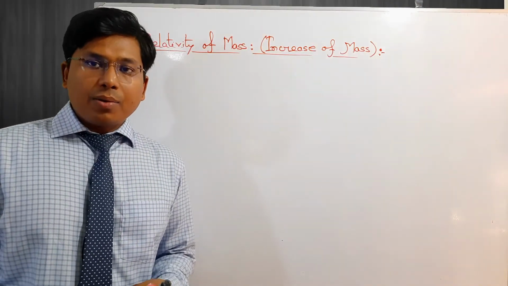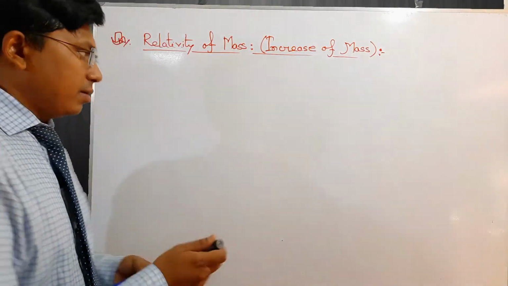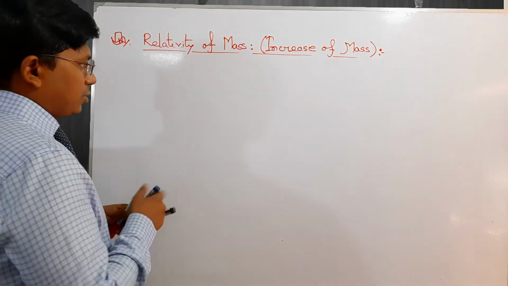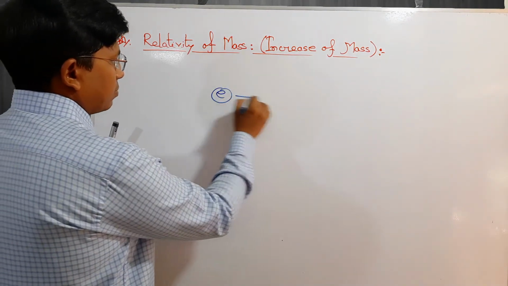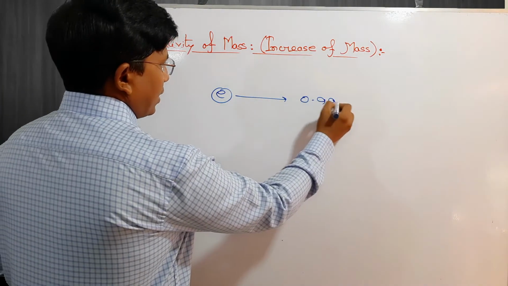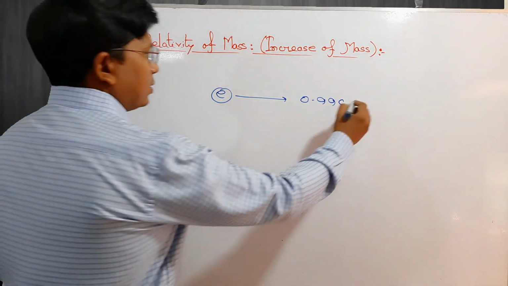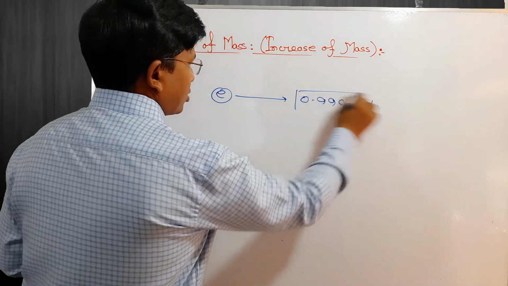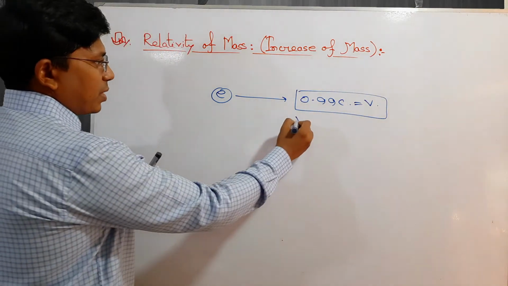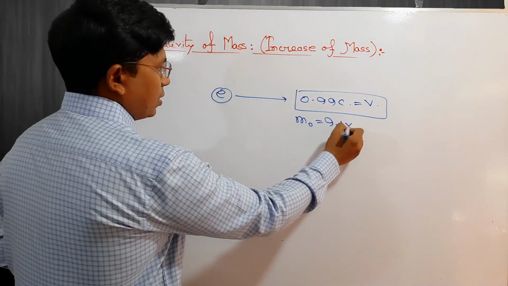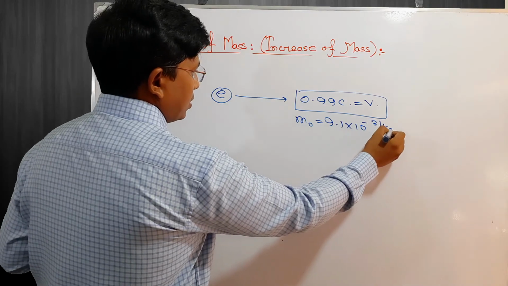Now I show you how the mass increases. Here we consider an electron moving with a speed of 0.99 c, almost near the light velocity. We also know the rest mass of an electron is 9.1 times 10 to the power minus 31 kg.